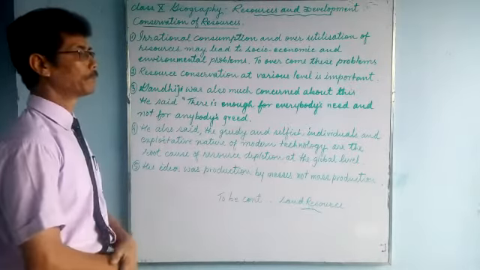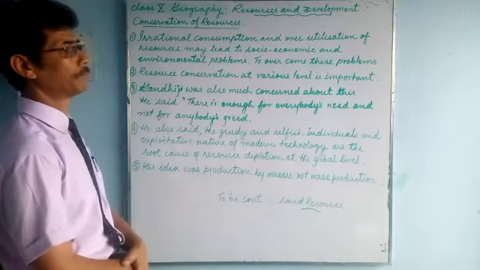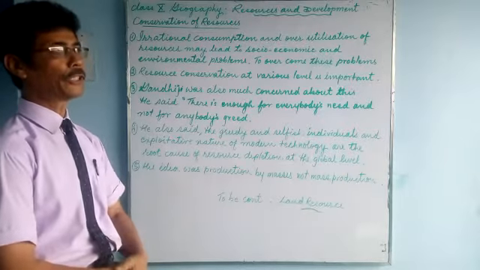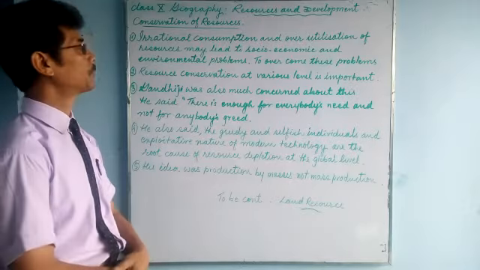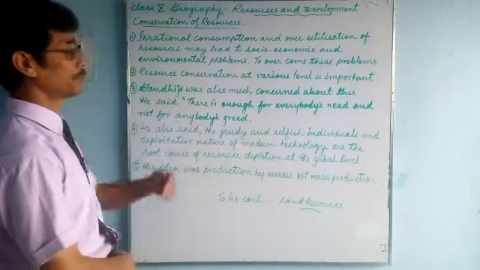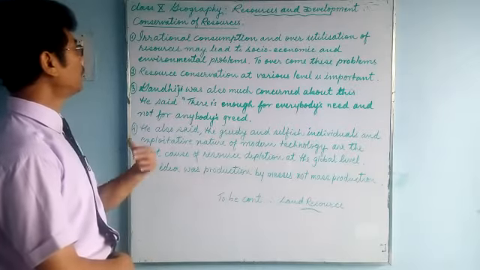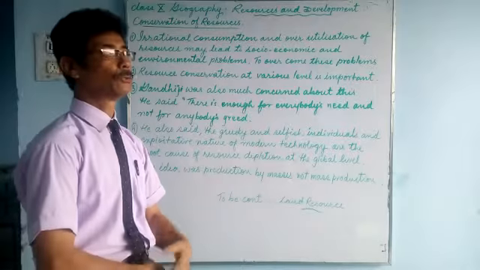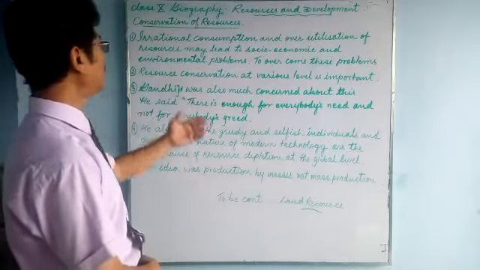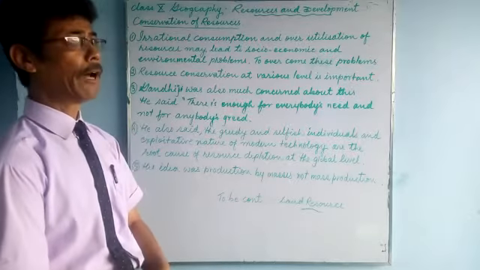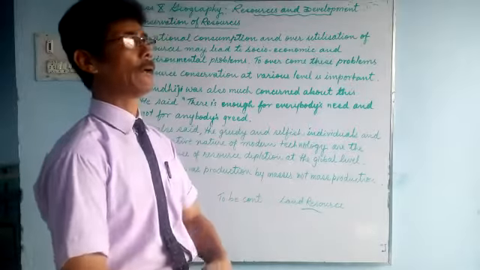Number one, irrational consumption, thoughtless consumption, exploitation of resources, or you can say overutilization of resources, has led to a severe impact on society, the economy and the environment.